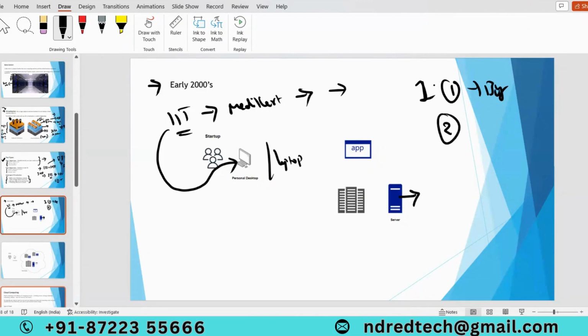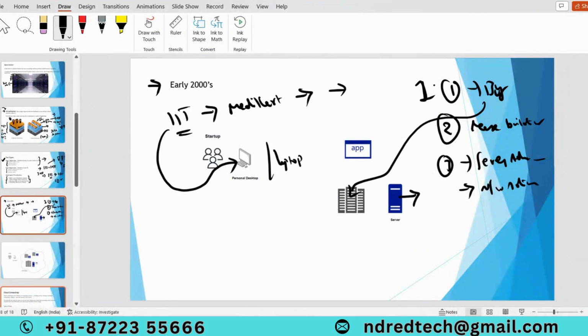Second, they need a place to keep this server, like a data center. For that they need to lease a building. After that they need to hire engineers: to install virtualization software or the operating system, they need to hire server administrators. To take care of networking, they need network administrators. Every application has a front end and a back end; the back end is the database, so they need database administrators. For storage, they need storage administrators. Like that, they need to hire multiple administrators.